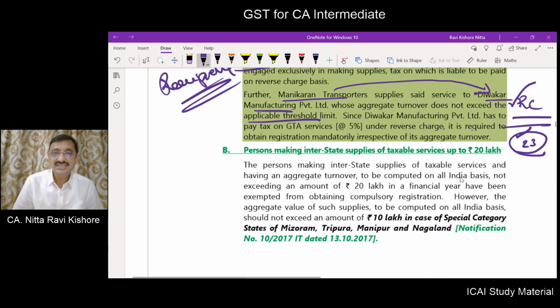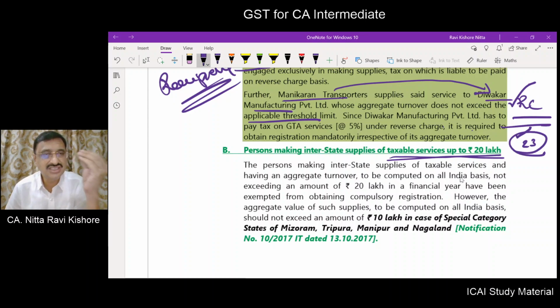Person making interstate supplies of taxable services up to 20 lakhs. Generally, as per section 24, compulsory registration is necessary if you are making interstate supplies. But if you are making exclusively taxable services of interstate supply, then the threshold limit is applicable.